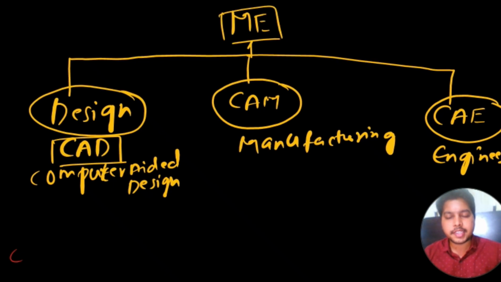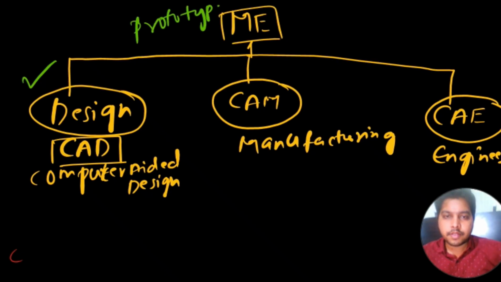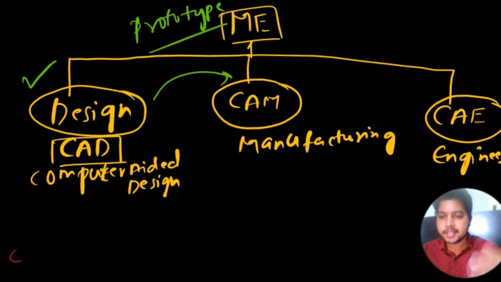I'll briefly explain what these different parts are. In designing, what we basically do is, if we come up with an idea, we do sketching. That is called the designing part, and we always start with the design part. Then, after the completion of design, if everything goes great, we come to the prototype part. I'm talking about the traditional way: we make a prototype and then jump directly into the manufacturing part.